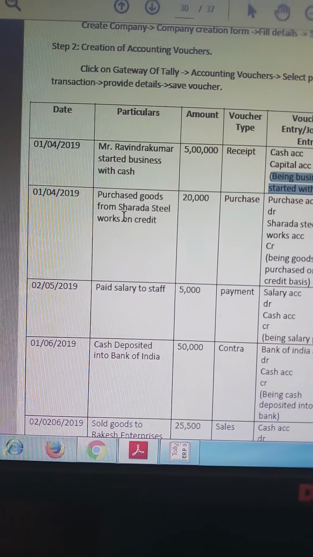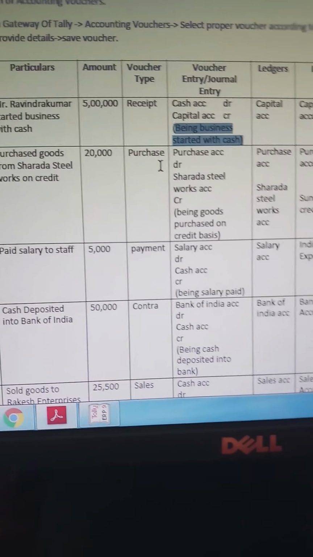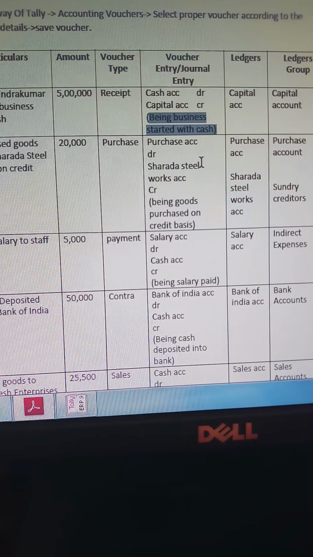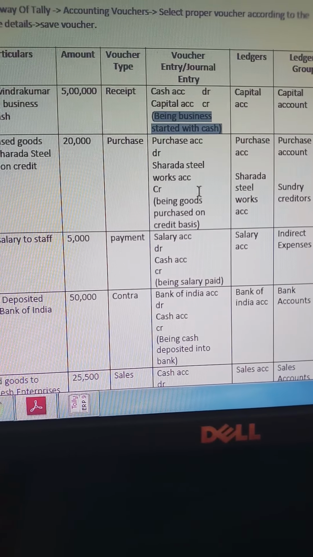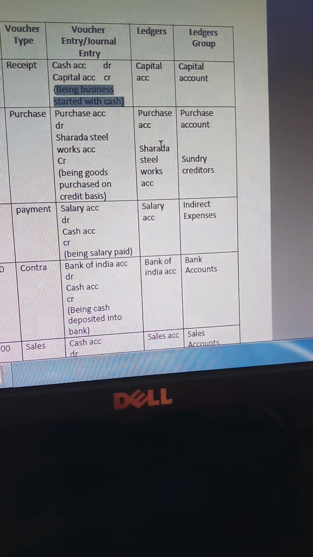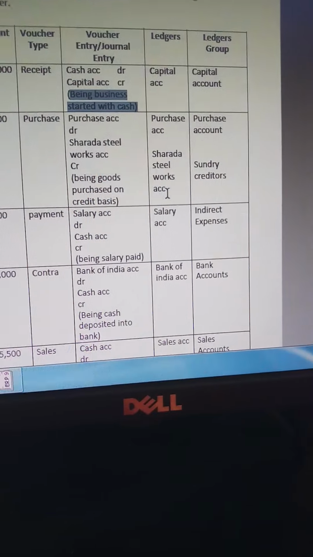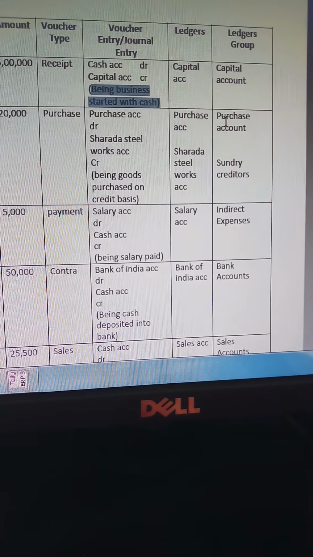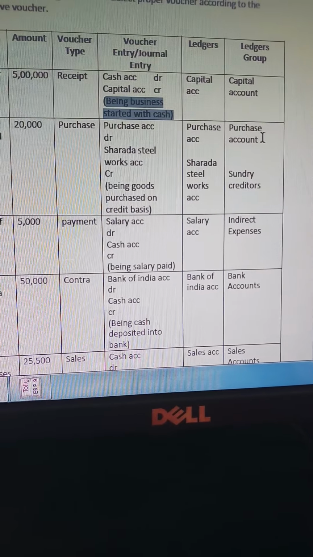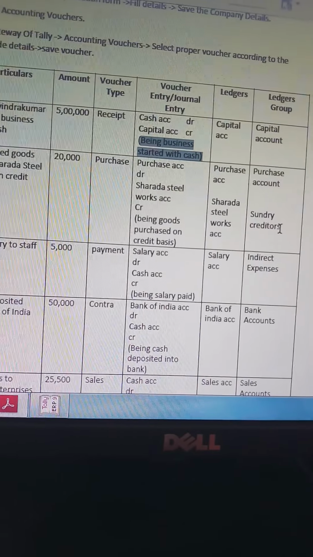It is also on 1st April 2019. Purchase goods from Sharda Steel Works on credit. The amount is 20,000. You have to open purchase voucher and the journal entry is purchase account debit to Sharda Steel Works account credit. Narration is being goods purchase on credit basis. The ledgers are purchase account and Sharda Steel Works account. The group for purchase account is purchase account, and sundry creditor is the group for Sharda Steel Works account.